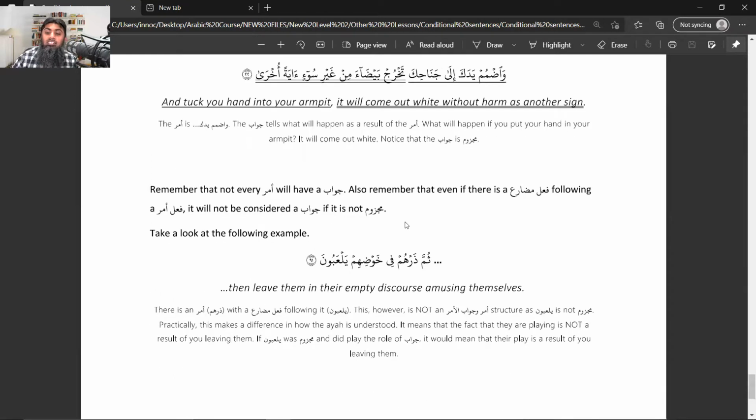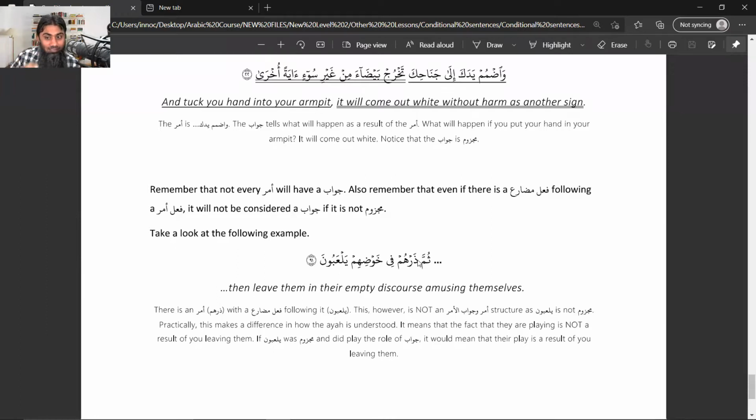And then in this one, they explain that same problem. They said, look at this one. Zarhum. Zar is an amr form. Hum is a maf'ul. Zar is the fail amr. After zar, you have yal'abuna. So the first part is zarhum fi khawdihim, leave them in their empty stuff. Allah is commanding, so the first part has the command zarhum.